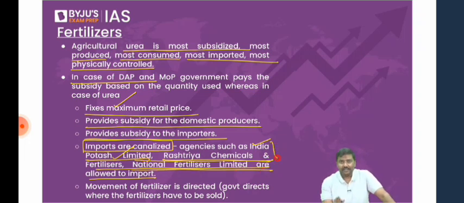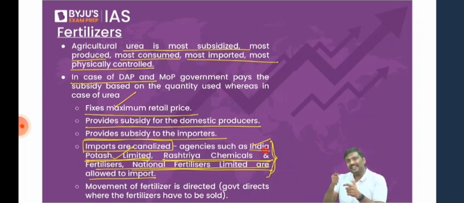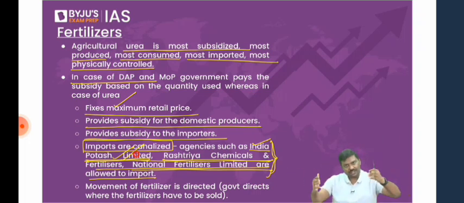In fact, this was there a couple of days ago in the Business Line newspaper, very, very recently. The Government of India has extended the tenure of India Potash Limited. Government will decide for how many years you will import, how much you will import. So for India Potash Limited, that tenure has been extended by one more year. Please be very careful. I read The Hindu from first page to last page; it was not mentioned as far as I know in The Hindu. In Business Line, it was mentioned.